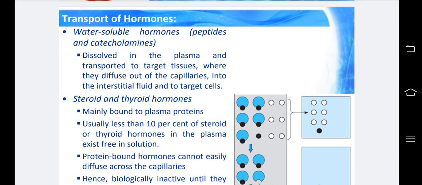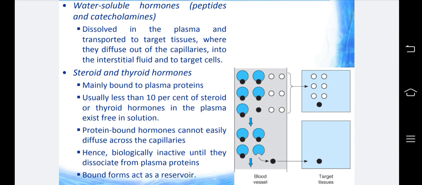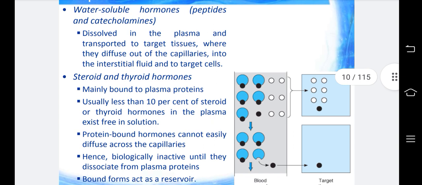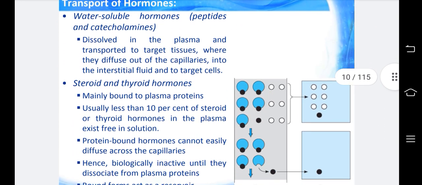Steroid and thyroid hormones are mainly bound to plasma proteins. Usually less than 10% of steroid or thyroid hormones in the plasma exist free in solution.